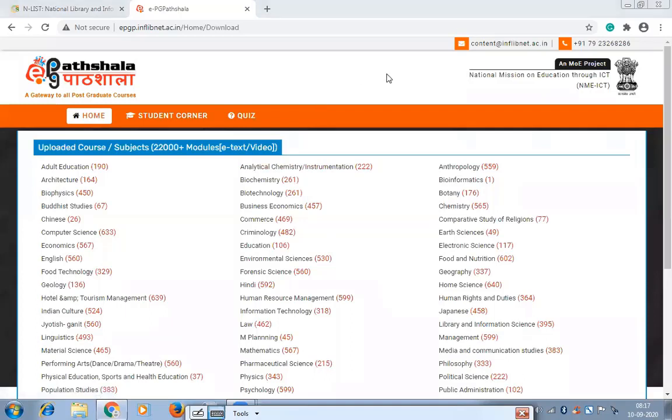This is the subject list included in the student corner. You just have to type EPG Pathshala in Google, or from the Enlist page you can go directly to EPG Pathshala, where there are home, student corner and quiz. You need to click on student corner. After clicking student corner, you will get this list of subjects. It shows that there are more than 22,000 modules, text and videos.